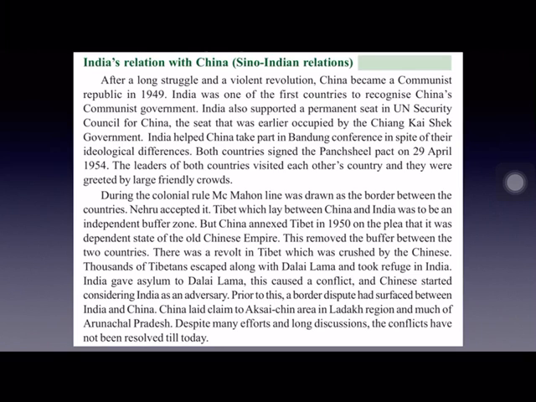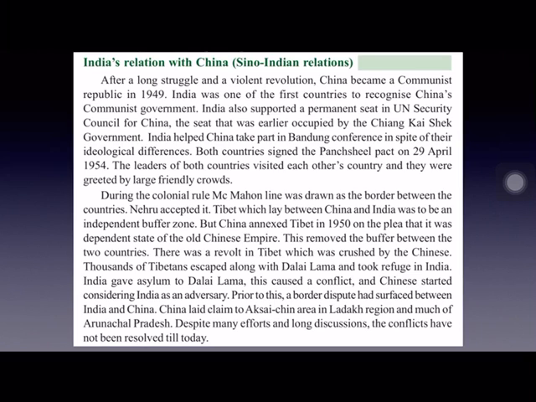During British rule it was drawn as a border between India and China, and Nehru accepted this as the borderline. In between China and India, there was Tibet, and this Tibet was to remain an independent buffer zone. A buffer zone is one belonging to both the countries. So this McMahon line was accepted by Nehru.